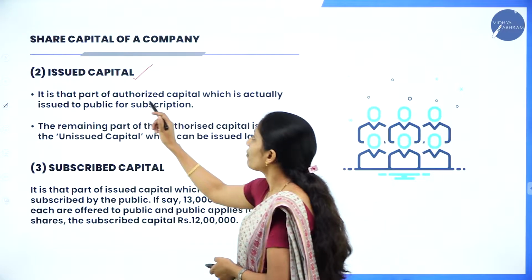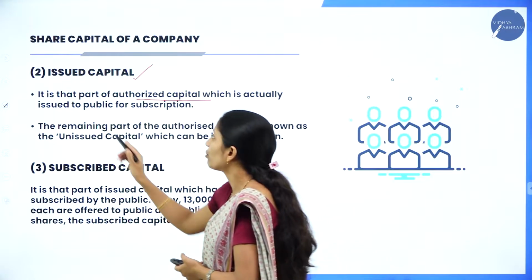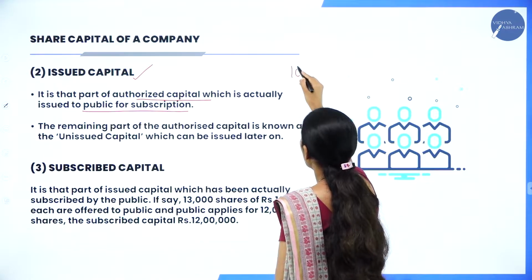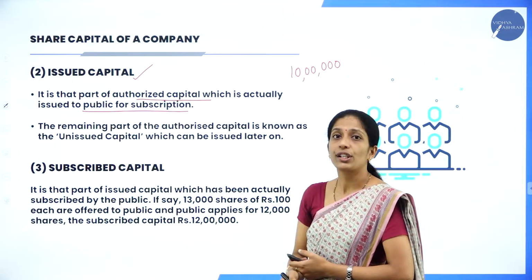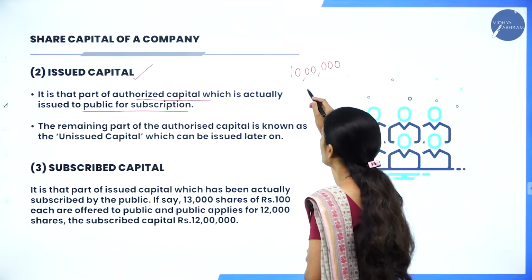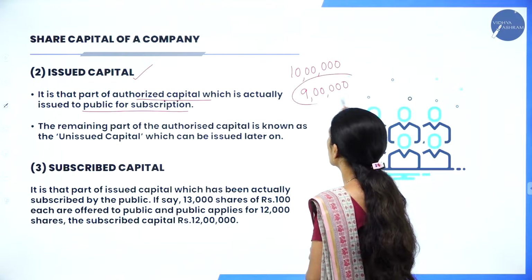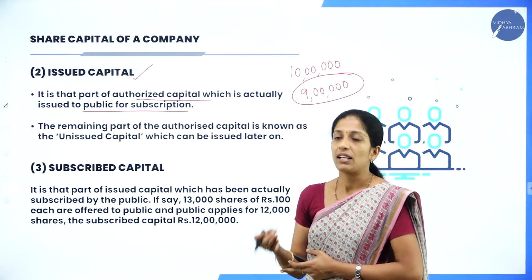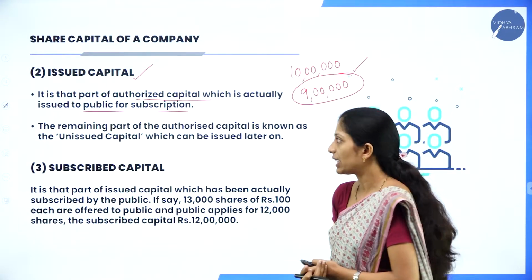Then what is issued capital? It is that part of authorized capital which is actually issued to the public for subscription. Suppose the authorized capital is 10 lakh and they are going to issue how much? Only 9 lakh. That is the actual capital which is issued to the public to subscribe. So, that is known as what? This 9 lakh is called issued capital.